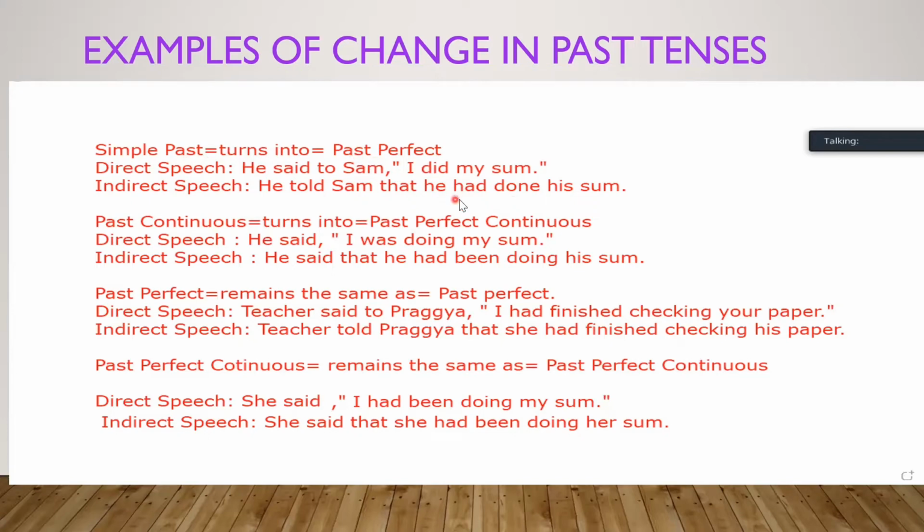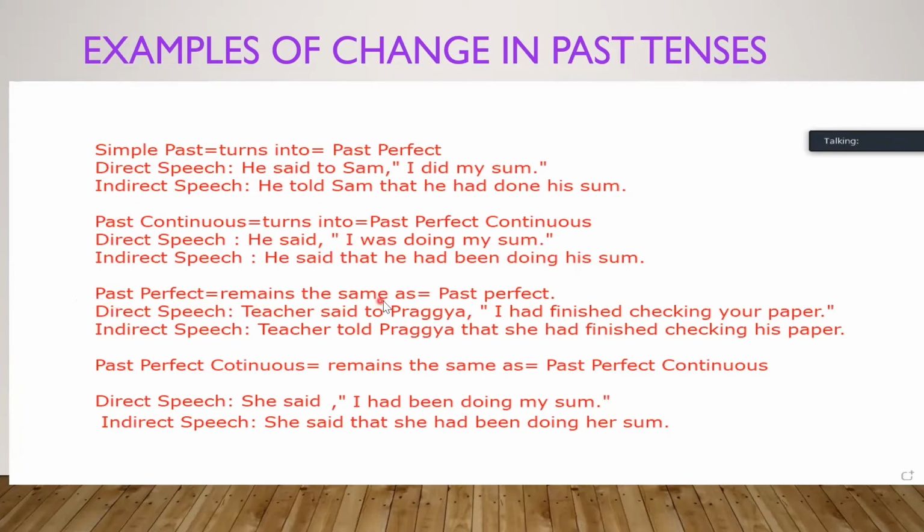Past perfect structure says had done. I did my sum became he had done his sum. Past continuous turns into past perfect continuous. He said, I was doing my sum. Was doing is the past continuous form. It has become had been doing, which is the past perfect continuous form. So past continuous became past perfect continuous. I was doing my sum became he had been doing the sum. He said that he had been doing the sum or his sum.